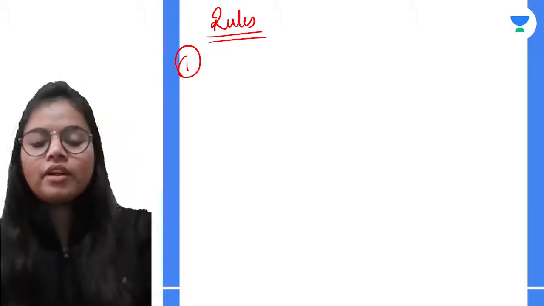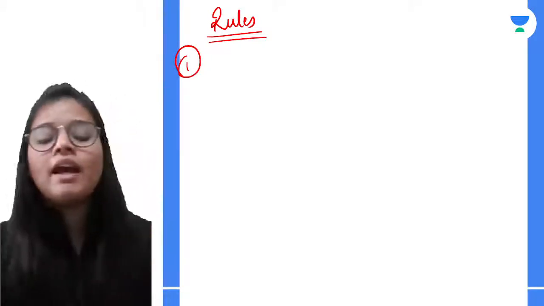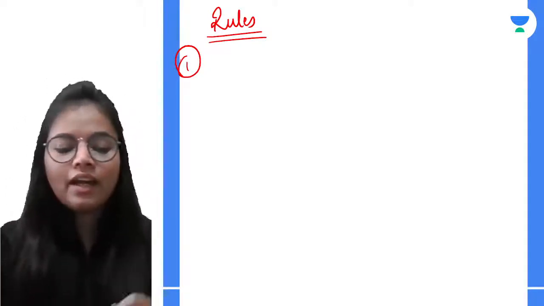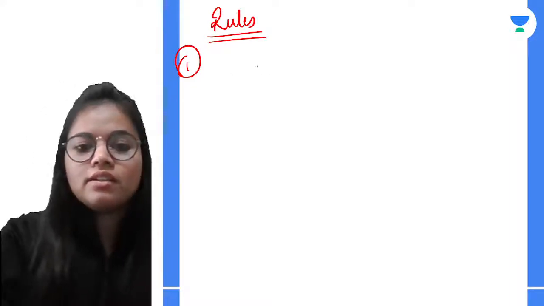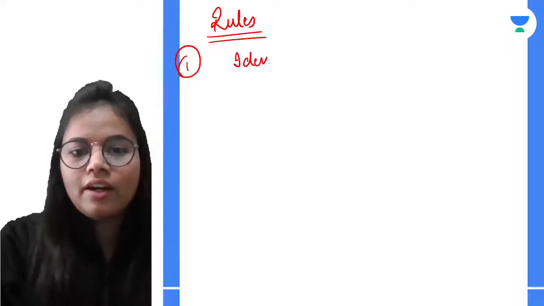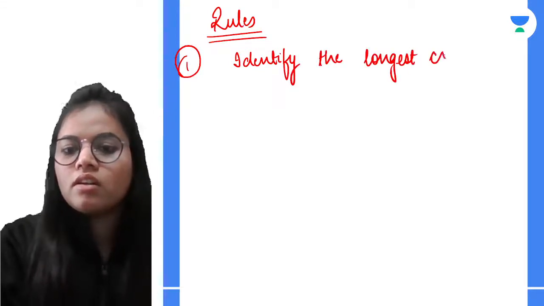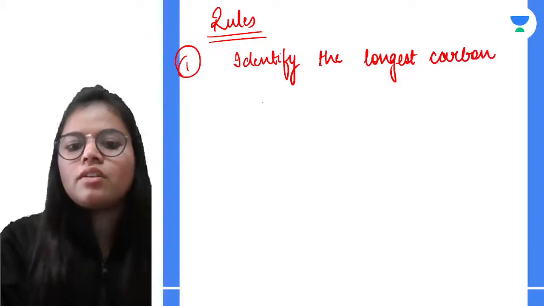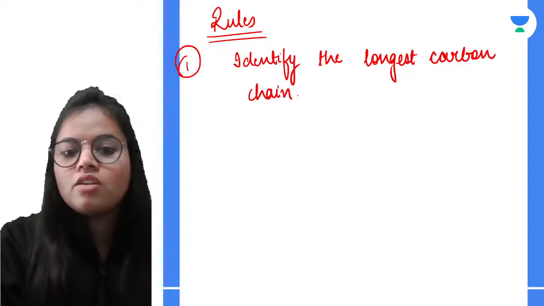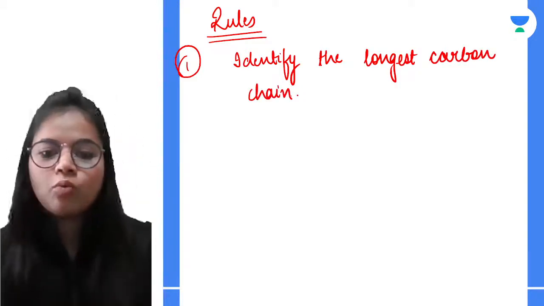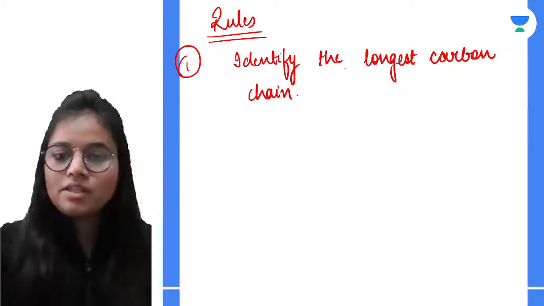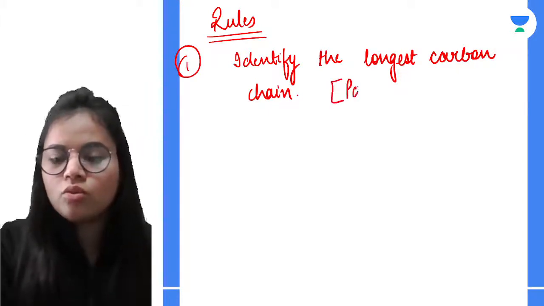The very first rule that we have to follow over here is to identify the longest carbon chain. This is our rule number 1, and this longest carbon chain is known as the parent chain.